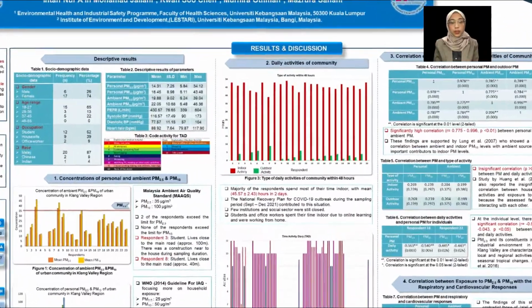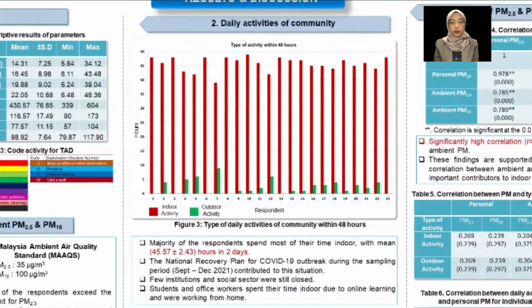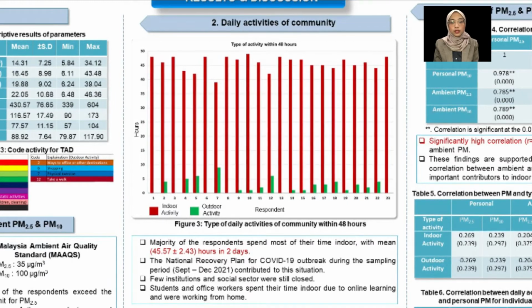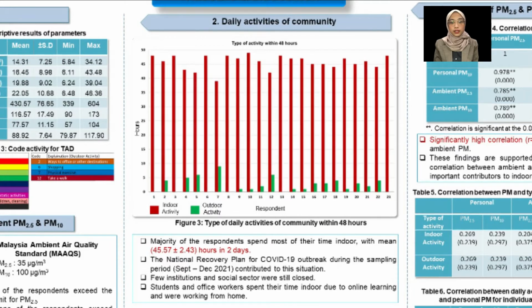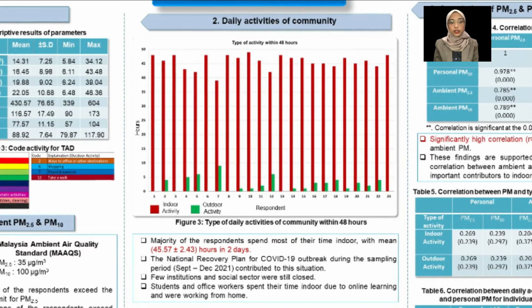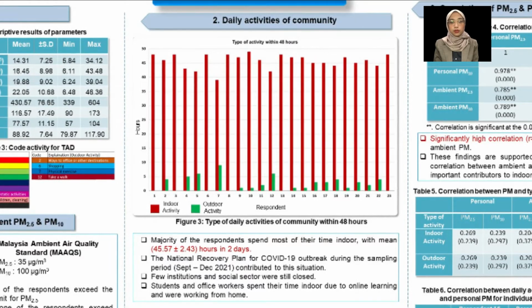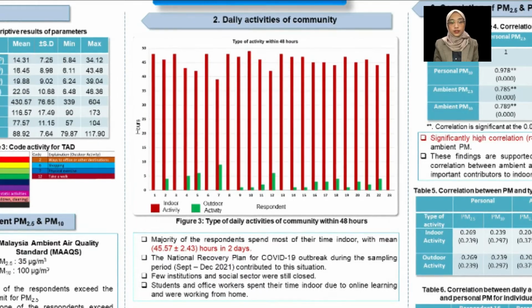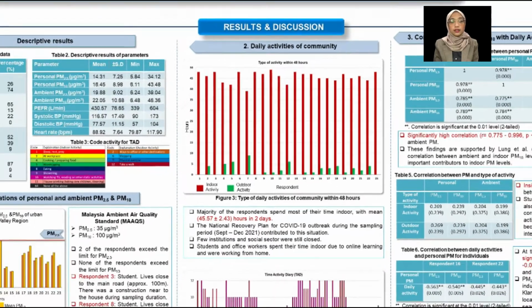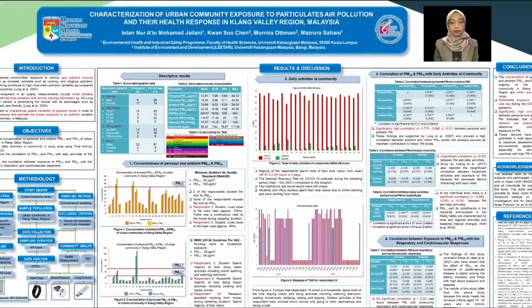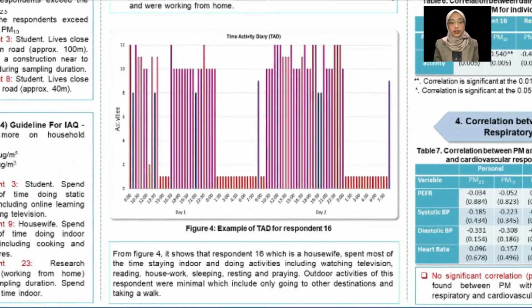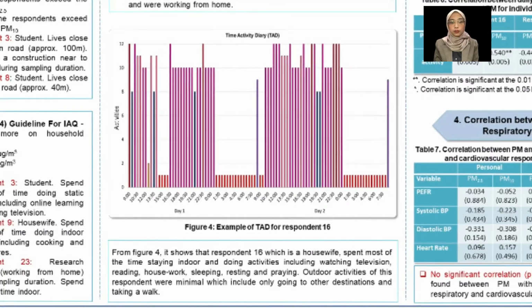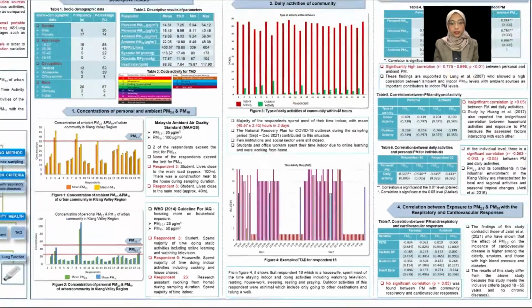For objective 2, based on figure 3, the majority of the respondents spent most of their time indoors. This was most likely due to the National Recovery Plan during the COVID-19 pandemic during the sampling duration, which was from September to December 2021, where a few institutions and social sectors were still closed, resulting in online learning and working from home. Figure 4 shows an example of the time activity diary for one of the respondents. Respondent 16 was a housewife who spent most of her time doing indoor activities.